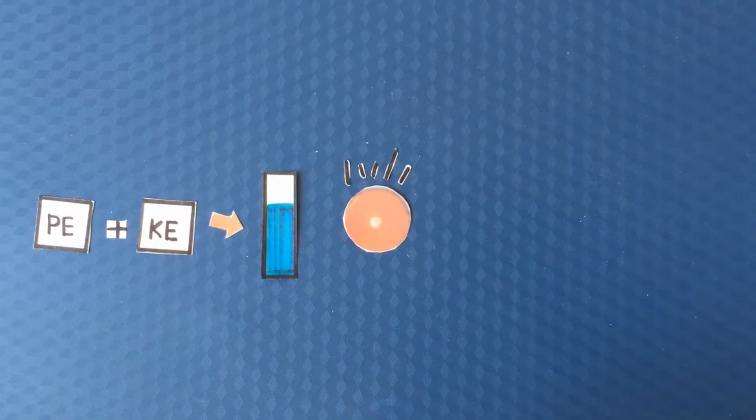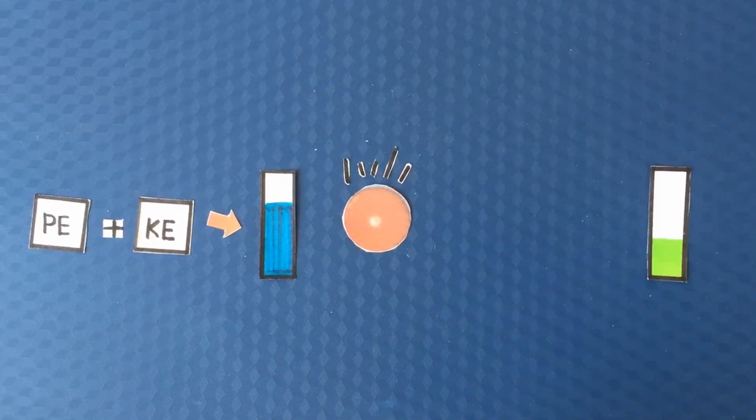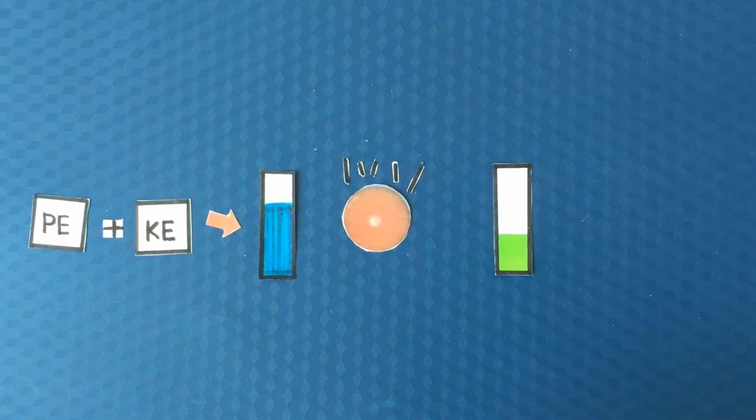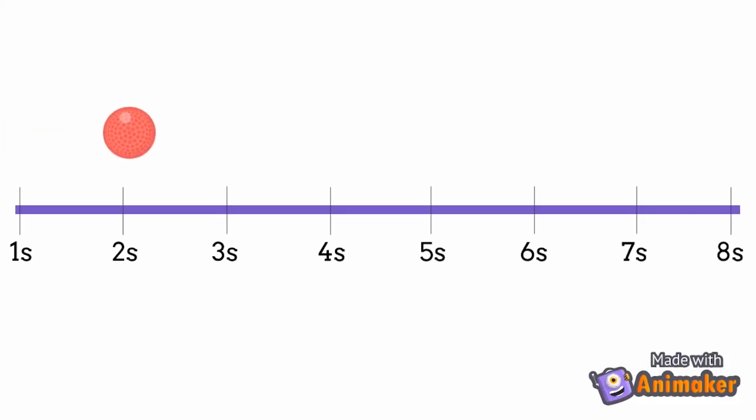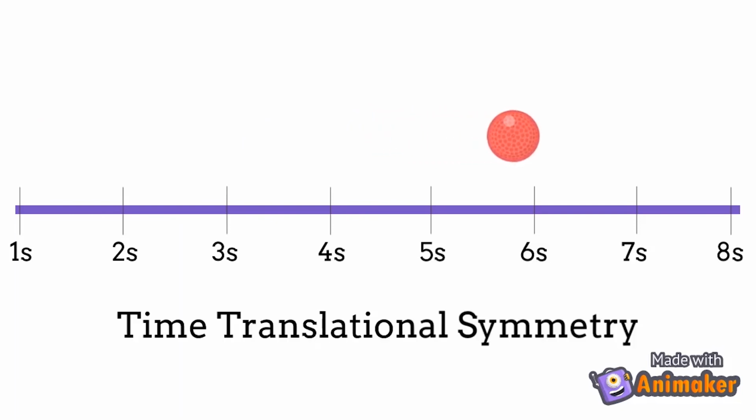Before we answer that question, let's look at the ball more closely. If we look at its total mechanical energy throughout any interval of time, it is always constant. This means that the ball is essentially invariant under continuous translation in time. The ball is said to exhibit time translational symmetry.